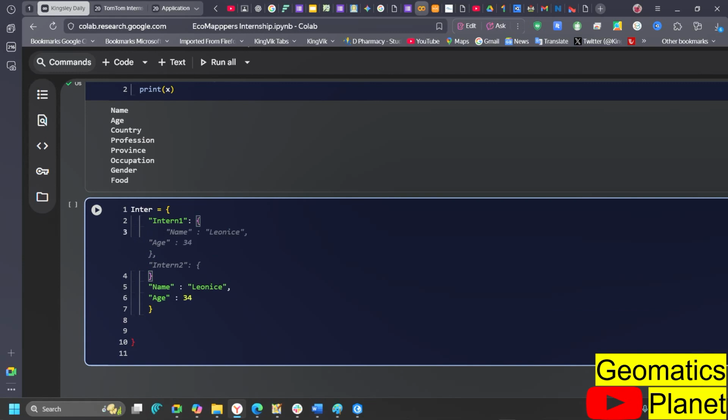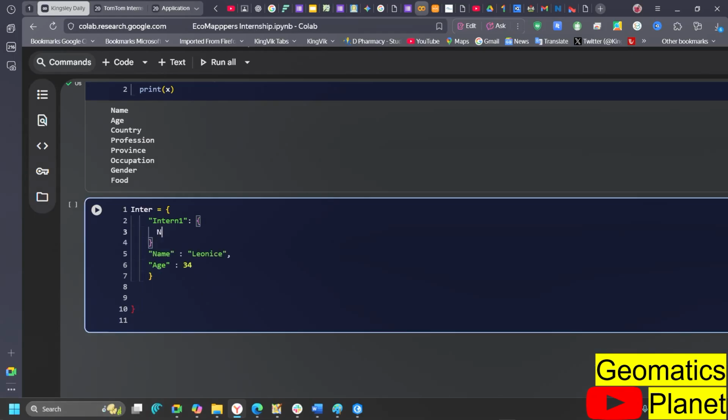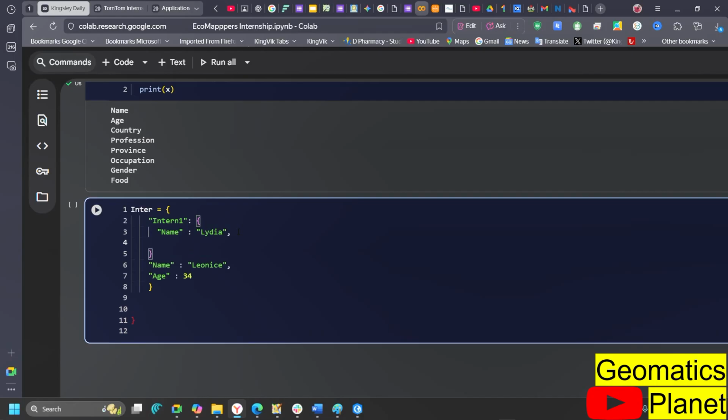So what do I need to come up with now? I'm creating another indent inside here. So in that indent, I can now say what is her name. I can go ahead and type her name here, and the name is going to be Lydia. Now this is the first thing, and I also want to know her age. I'm going to go ahead with age here. Let's say her age is 35, or whatever her age can choose to be. So let's put her age as 35.